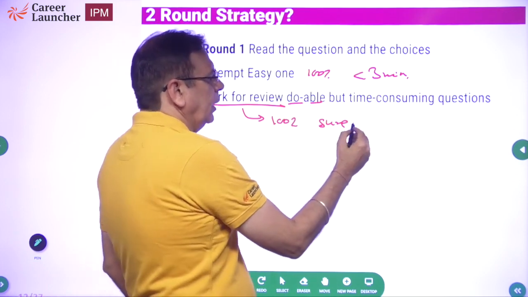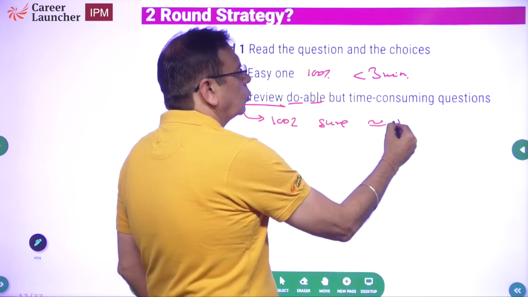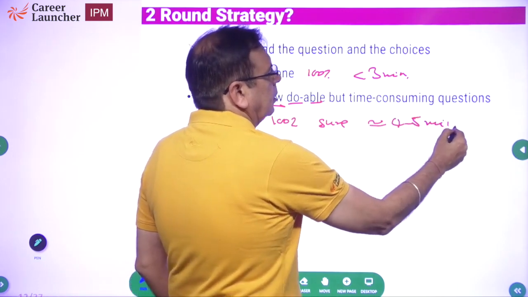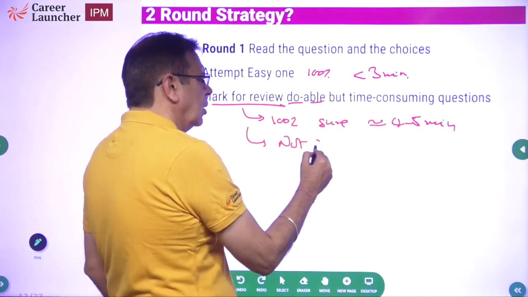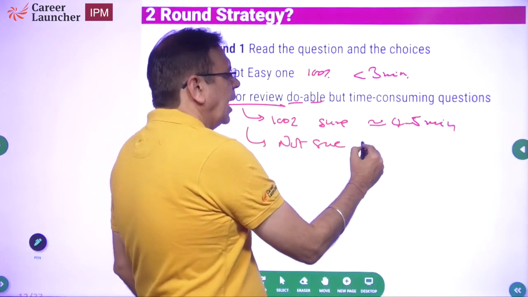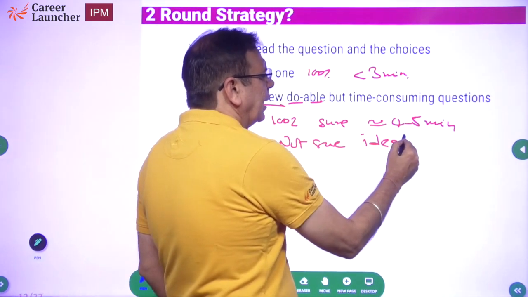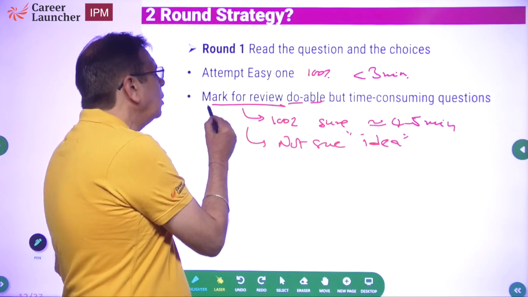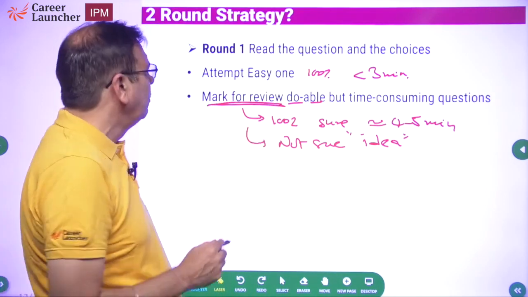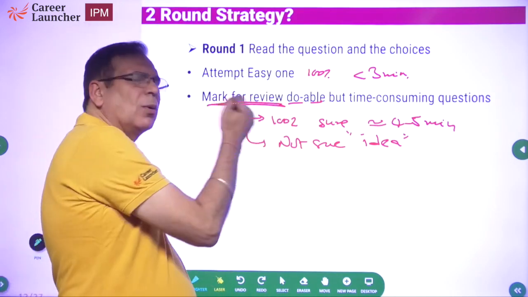Okay, of solving, but it will take you maybe about 4 to 5 minutes to solve. These are time consuming. The other question is one where you are not sure, but have an idea. कि मेरे को आइडिया है कि कैसे सॉल्व करना, बट आई एम नॉट 100% श्योर. That's the second kind of question. Both these kinds of questions should be marked for review. कुछ टाइम मिलेगा एंड में, then we will look at these questions.